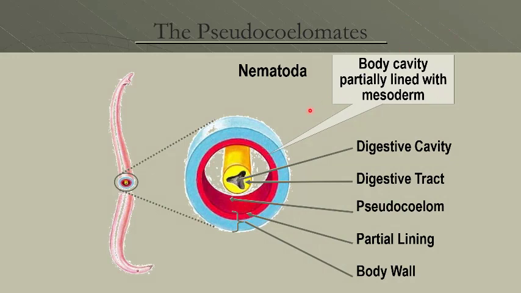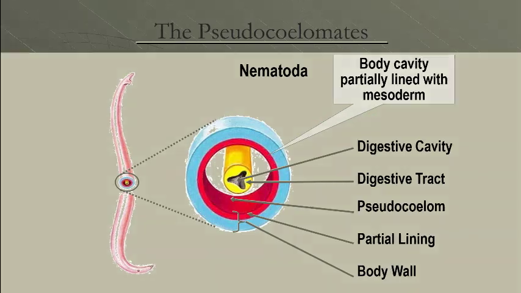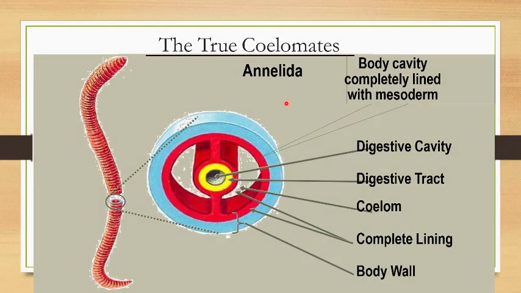Pseudocoelomate, body cavity is present but it is partially lined with mesoderm, so we cannot consider it as a true coelom. So category pseudocoelomate. Pseudo means false coelom. False coelom is present. Here we are calling it false coelom because the body cavity is partially lined with mesoderm. Example nematoda. These are the true coelomates in which we can say the body cavity is completely lined with mesoderm, as it is clear in the picture. Example annelids.